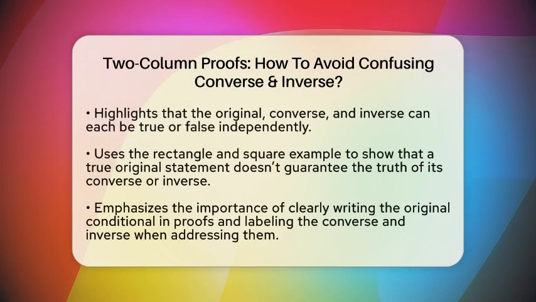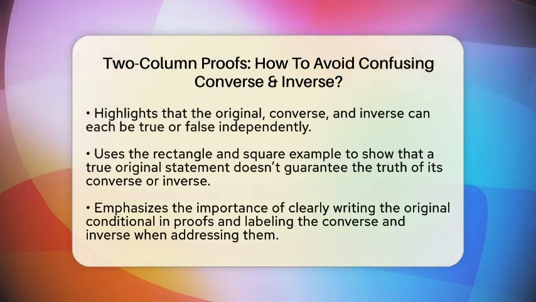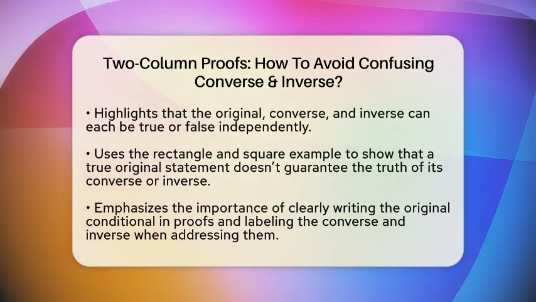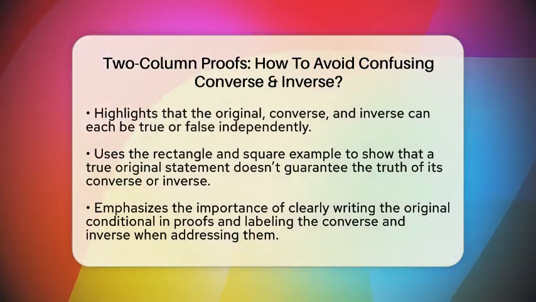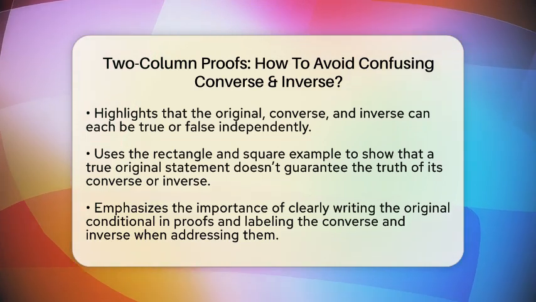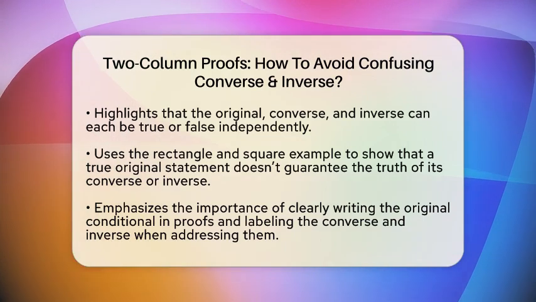The tricky part is that the original statement, the converse, and the inverse can all be true or false independently. Just because the original is true does not mean the converse or inverse are true. For example, many rectangles have four right angles, so the statement, if a figure is a square, then it has four right angles is true. But the converse, if a figure has four right angles, then it is a square, is false because rectangles also have four right angles but are not squares.